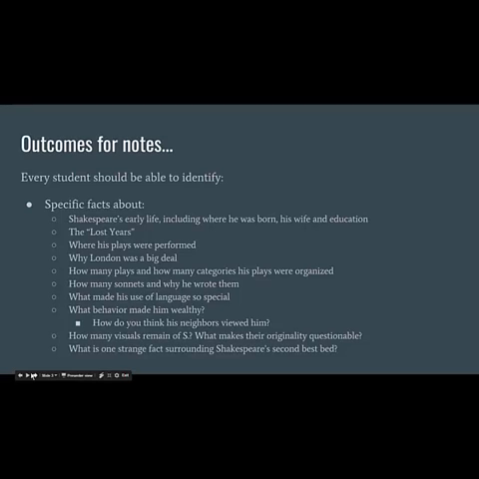and how many categories were his plays organized into, how many sonnets and why he wrote them, what made his use of language so special, what behavior made him wealthy, what did he do, and how do you think his neighbors looked at him for this? And how many visuals remain of Shakespeare? What makes their originality questionable? And what is one strange fact surrounding Shakespeare's second best bed?